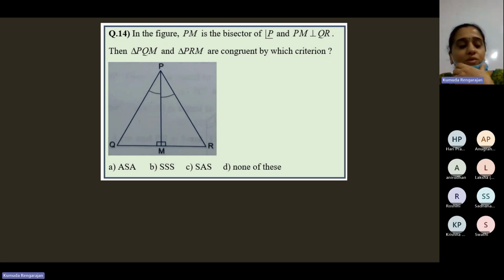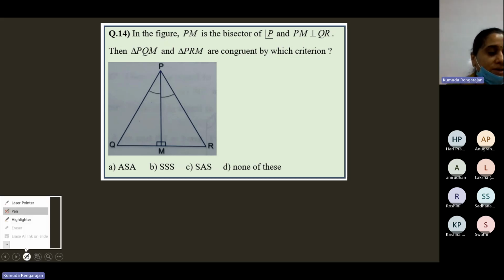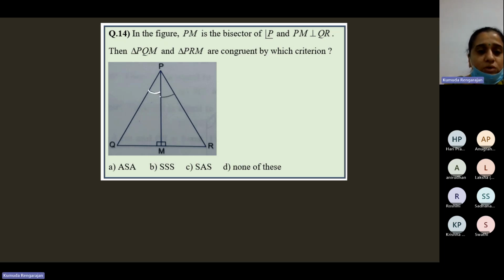Which rule? Online students, for quite some time it's been very silent. What's the rule? Haripranav, are you there? Aniruddhan? Yes, ma'am. Yeah, what's the rule? Okay, Aniruddhan, is this angle equal to this angle?